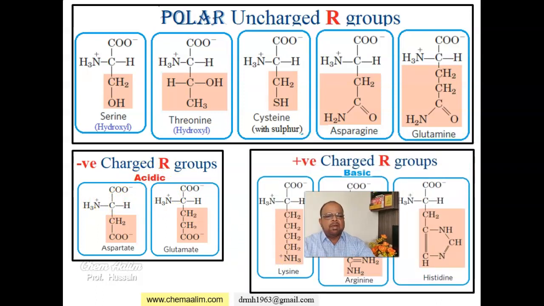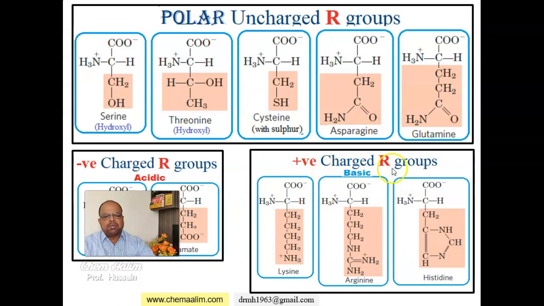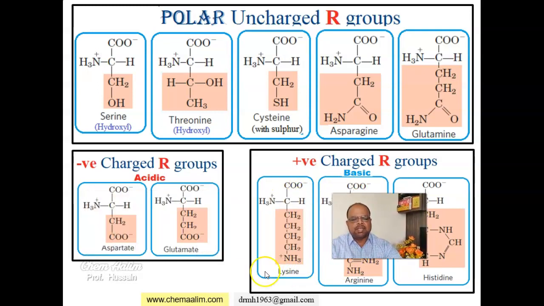Then polar, we have positively charged R group or basic amino acids. We have lysine, arginine and histidine. If you look at the structure of these amino acids, you can find the amino group is extra apart from this. That's why they are basic in nature.